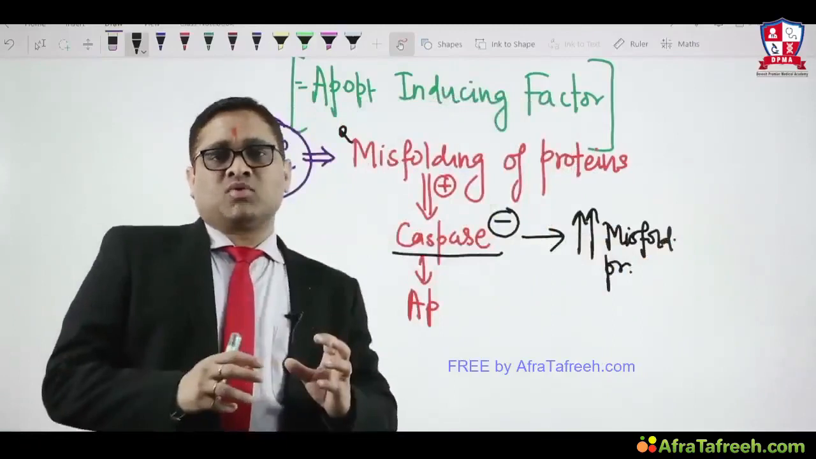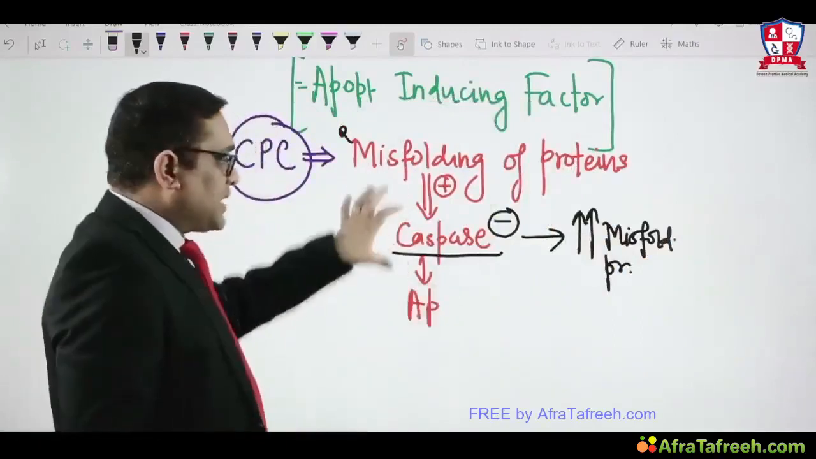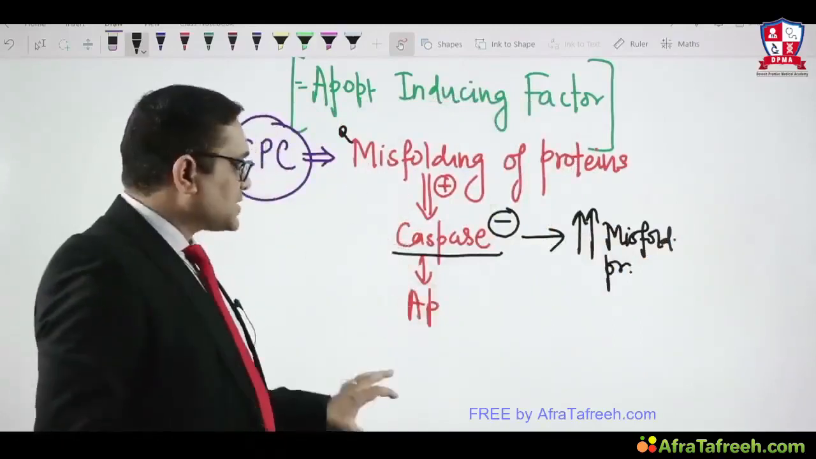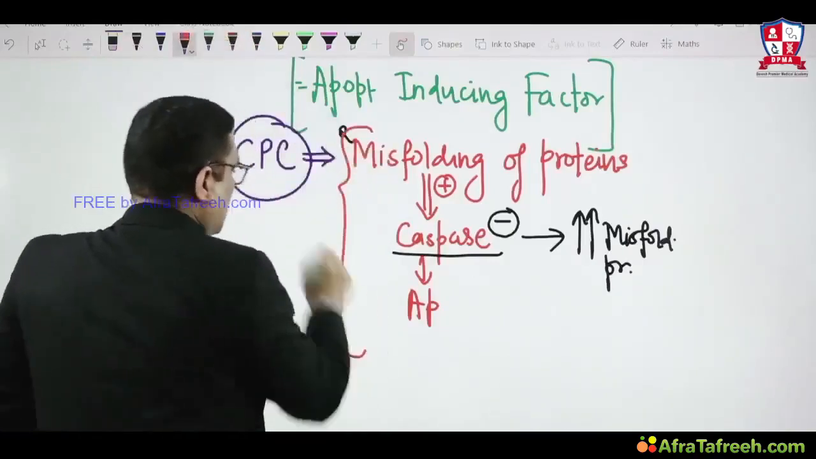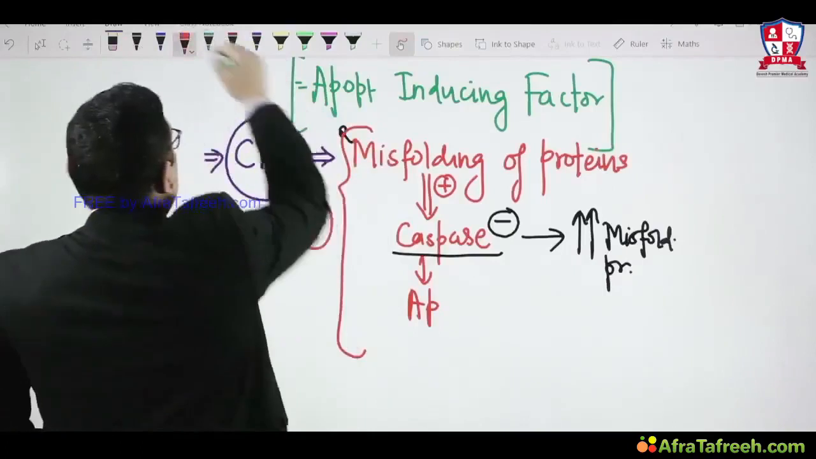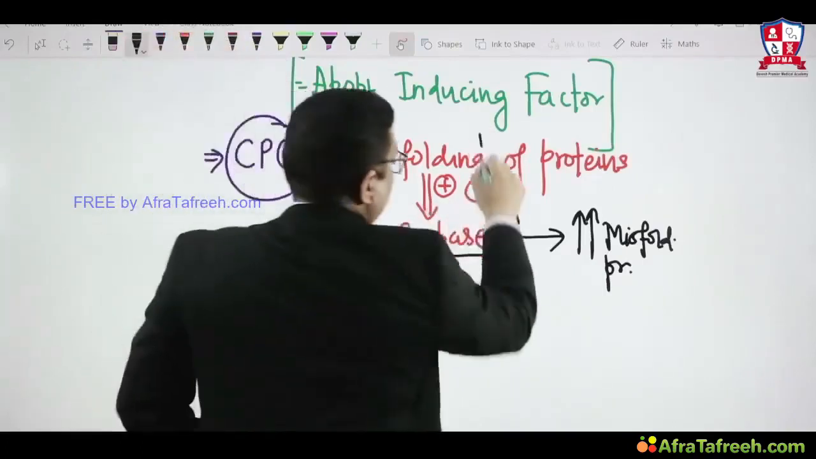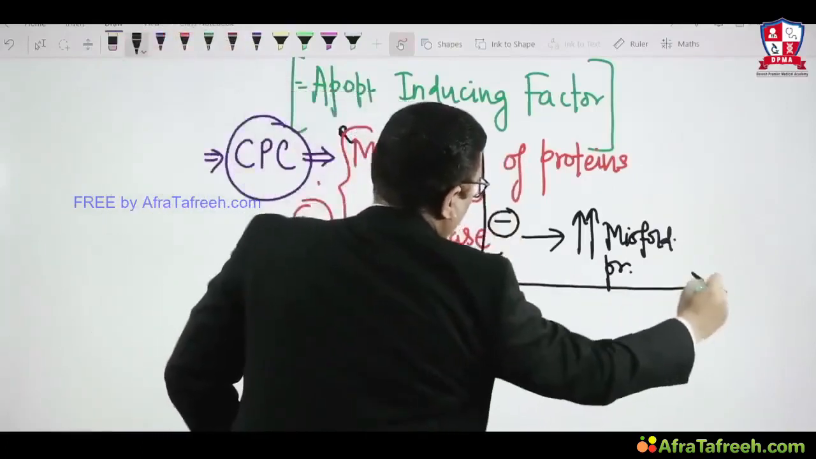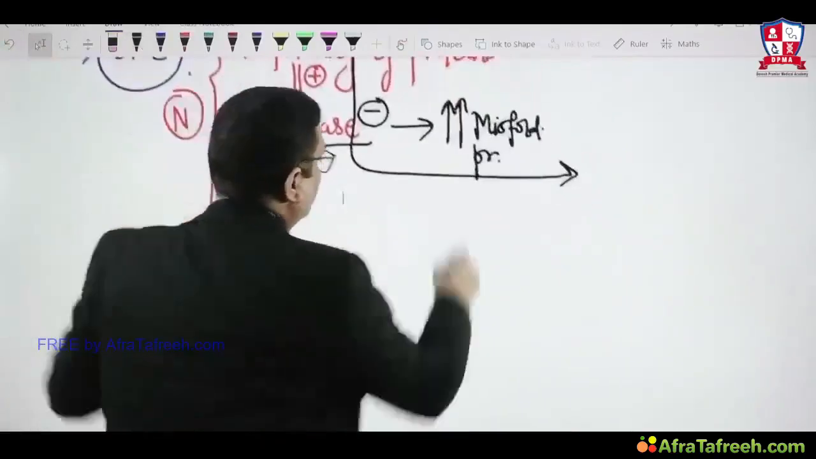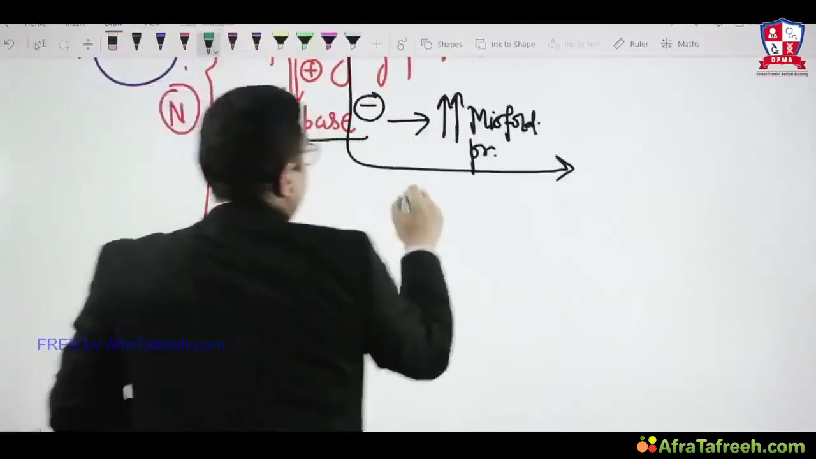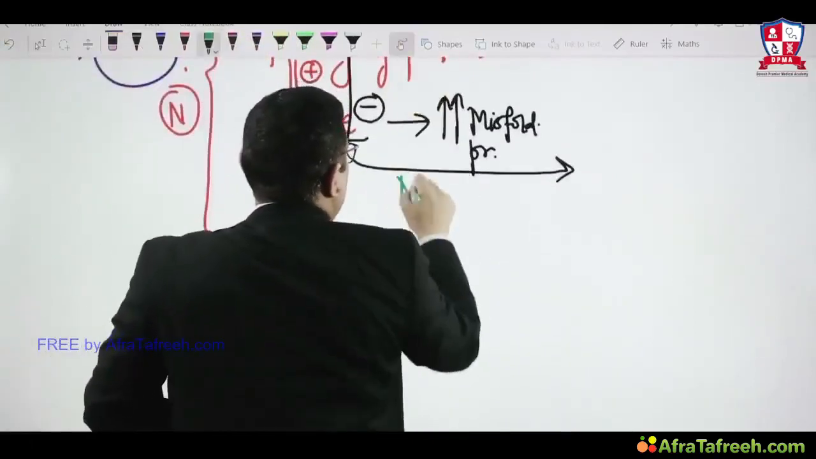Whenever misfolding is more in our human body, in the normal condition this will activate caspase, and this caspase will induce apoptosis. So see this, what I have shown you here is the normal condition, right? What I am showing you here is the pathological condition. Misfolded protein has been accumulated, and this is a feature of many of the neurodegenerative disorders.